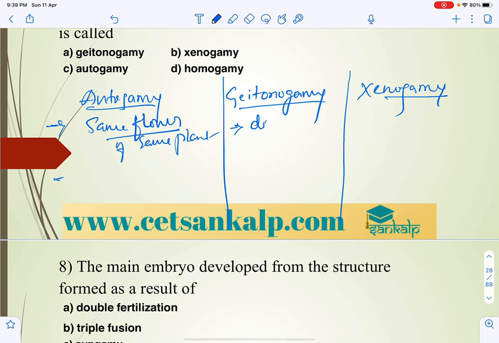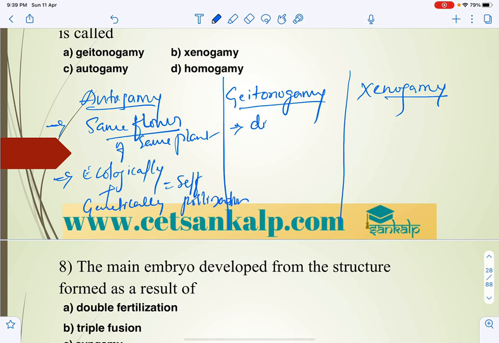So what do we say here? This is both ecologically and genetically self pollination. Autogamy is ecologically and genetically self pollination, whereas here the flowers are different.